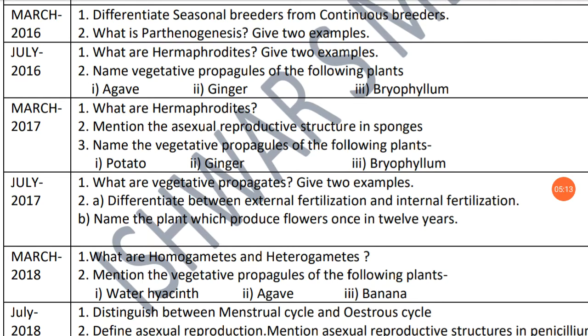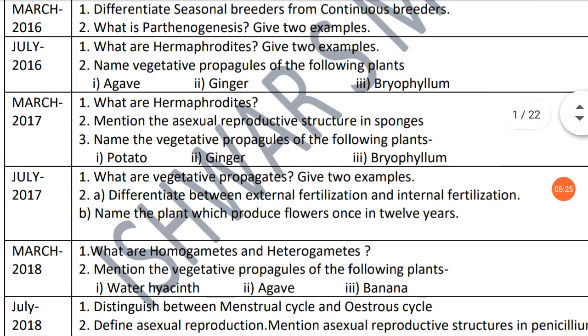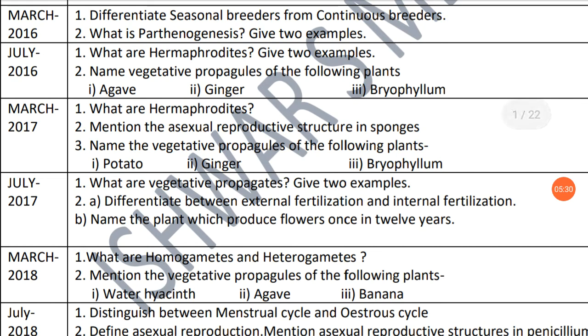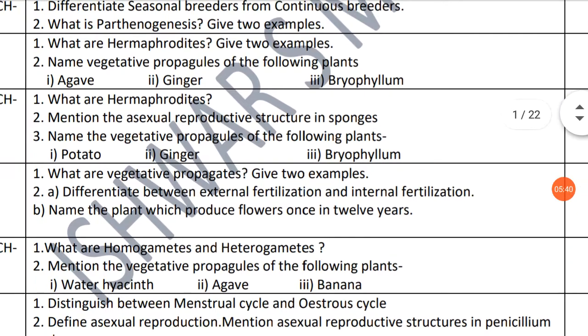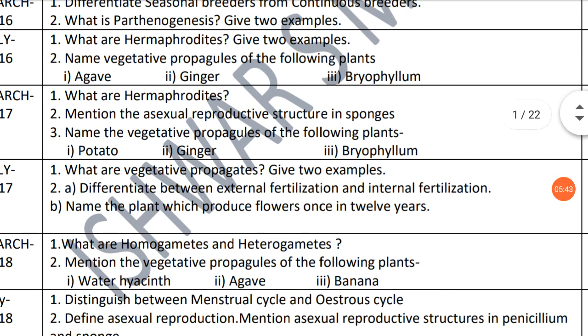Here is only one difference. Listen carefully: in March 2014 and July 2014, annual and supplementary, this question occurs in both papers, what are hermaphrodites. But there they asked only one example. Here they ask two examples, so this question in July 2016 is for 2 marks. 1 mark for the definition, another 1 mark for examples, so each example carries half mark.